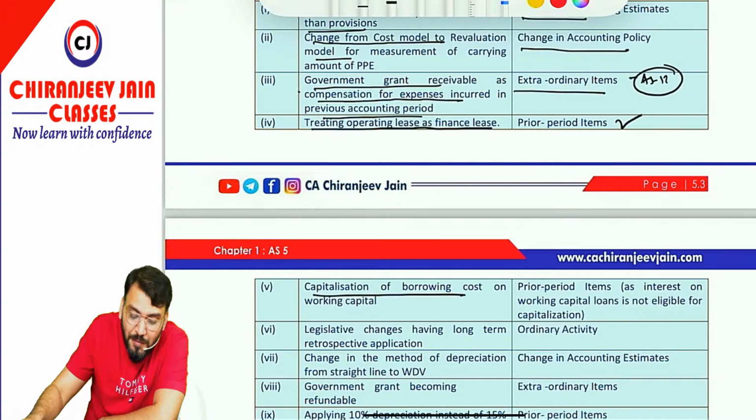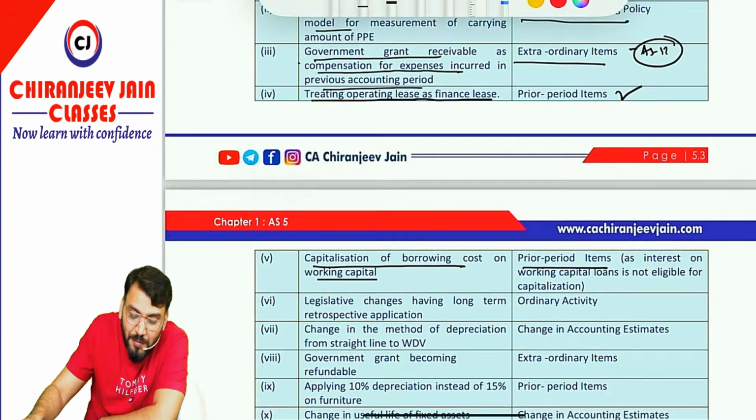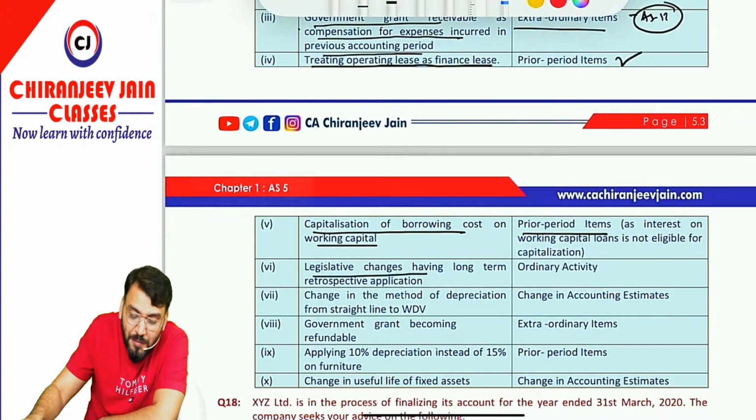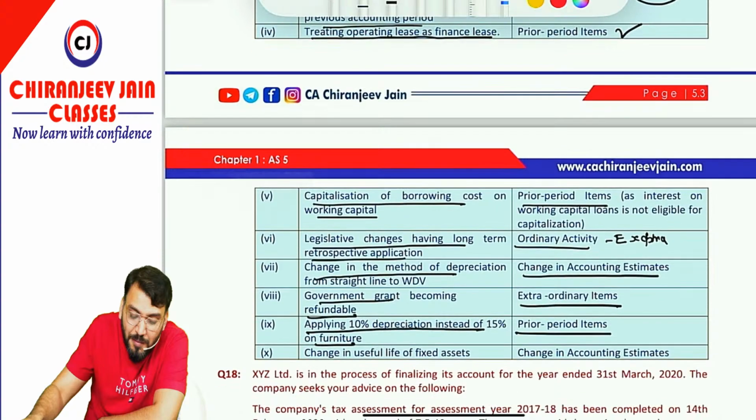Capitalization of borrowing cost on working capital. Okay, this is also an error because this will not be capitalized. So this is a prior period item. Legislative changes having a long-term retrospective application. Ordinary activity, but you can add on exceptional. It is exceptional. Changes in the method of depreciation, changes in accounting estimate. Government grant becoming refundable, extraordinary item. Applying 10% depreciation instead of 15% on furniture, prior period item. Changes in useful life, it is changes in accounting estimate.